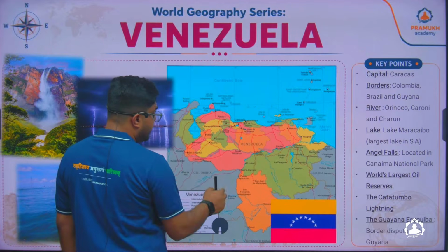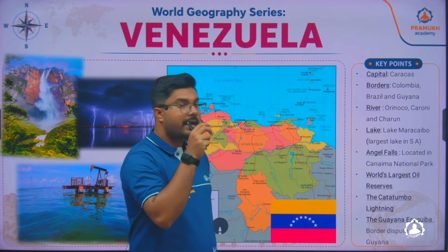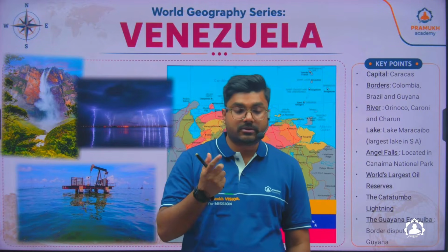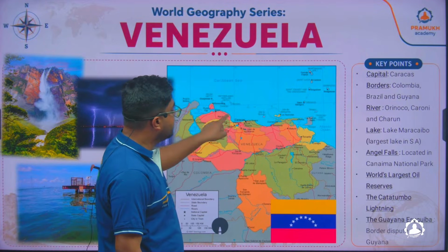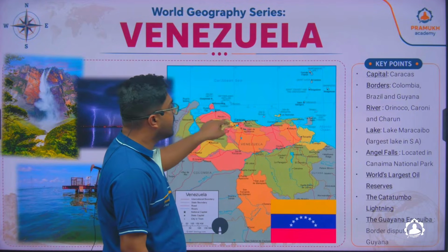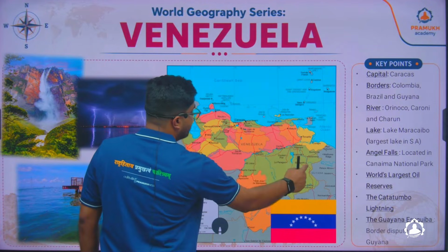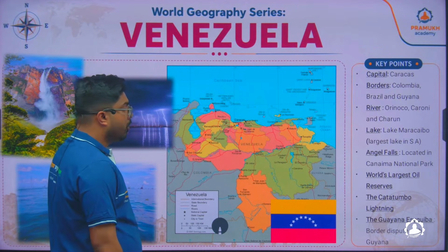And you remember that it is this particular region where the extraction of the oil looks like offshore extraction, which is happening in the ocean, but actually it is a lake. The capital is a popular city called Caracas. And here, like I told you, you will have the Angel Fall, which is the world's highest waterfall.